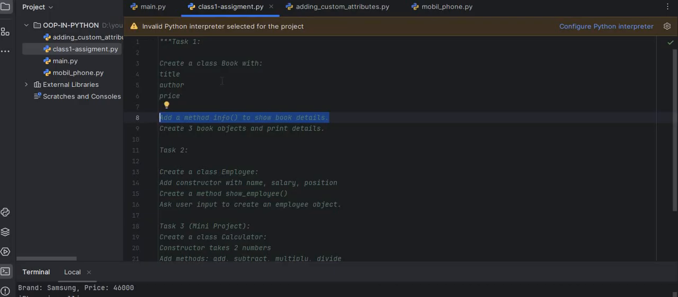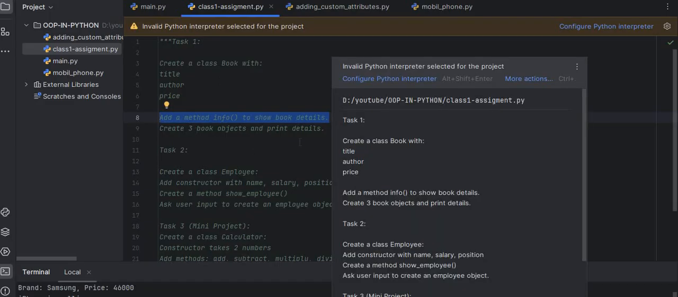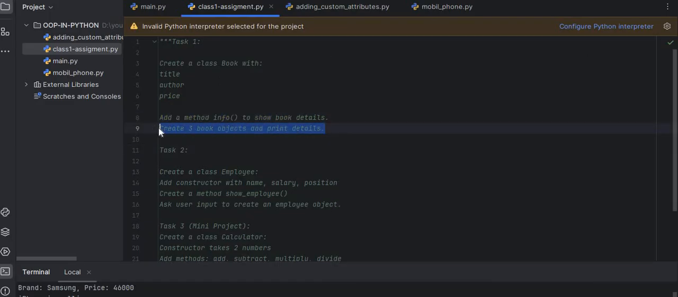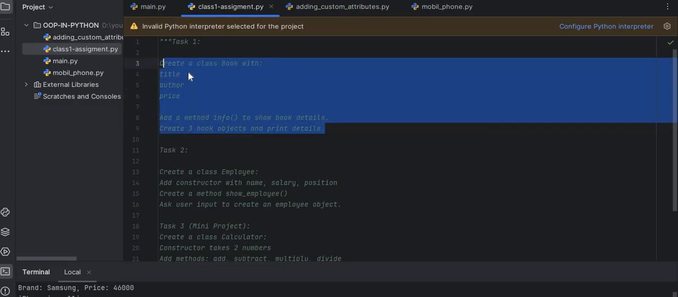So you have to just create a class with the name Book and the attributes title, author and price, and then create a simple method with the name info to show book details, and then create three book objects and print details. This is a simple task. I hope you will do it very easily. If any doubt in this, I am here to clear your doubt.